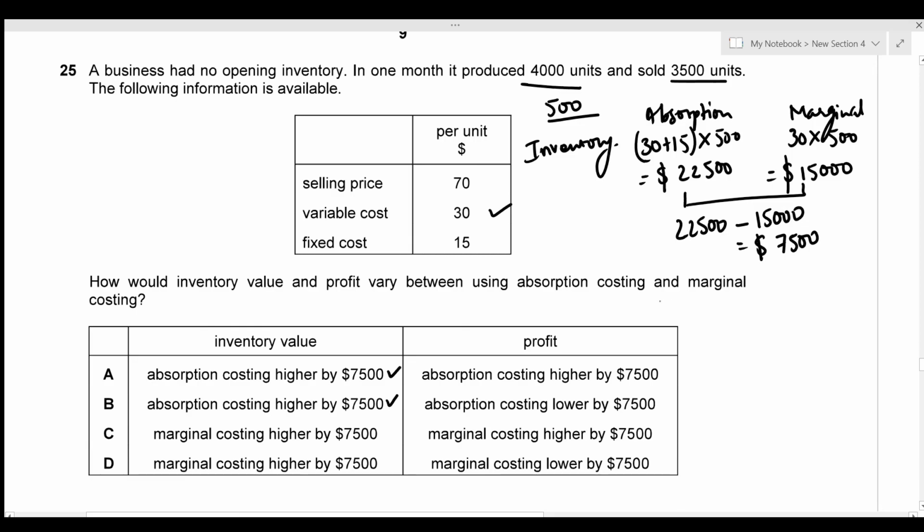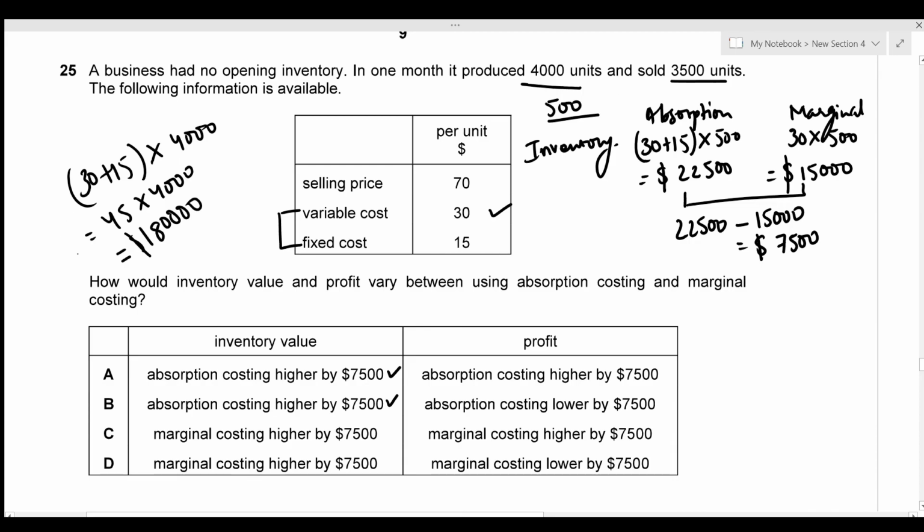So we know that whether it be absorption costing or marginal costing, the cost of goods produced is going to be the same. So we're going to include both the variable cost and fixed cost. So that's going to be 30 plus 15 into 4,000. So this is just 45 into 4,000. So that's going to be 180,000. And the selling price is 70. And we also know that the number of goods we sold is 3,500.